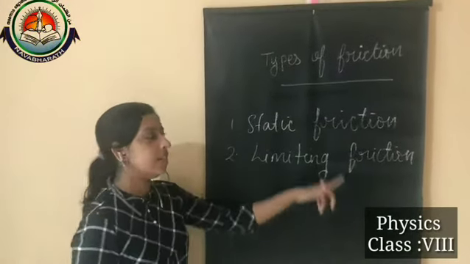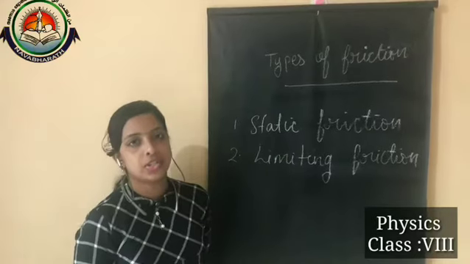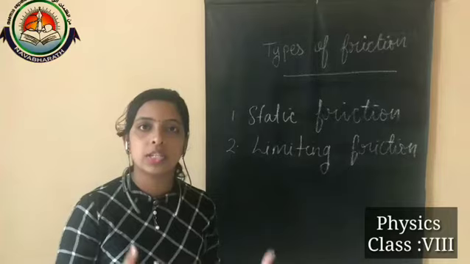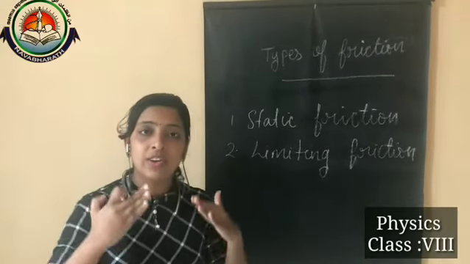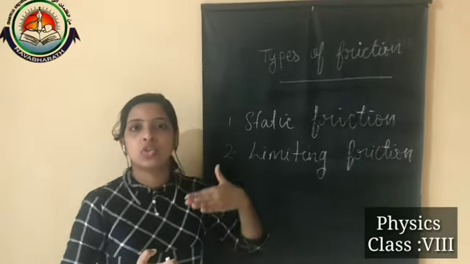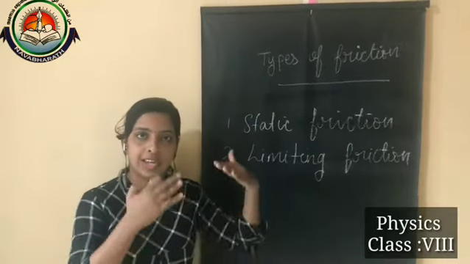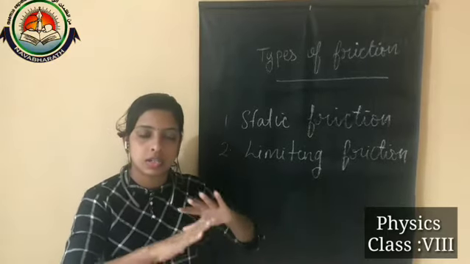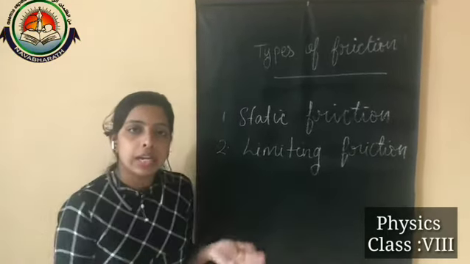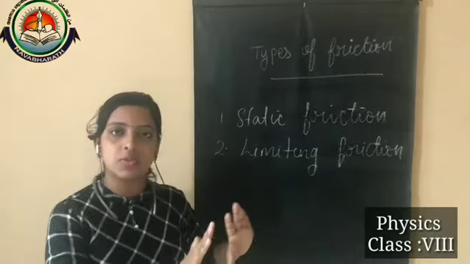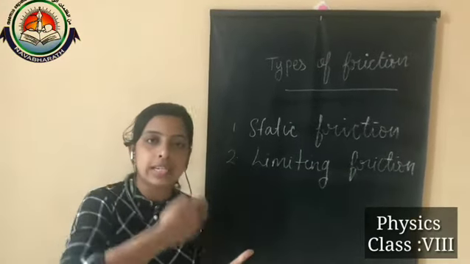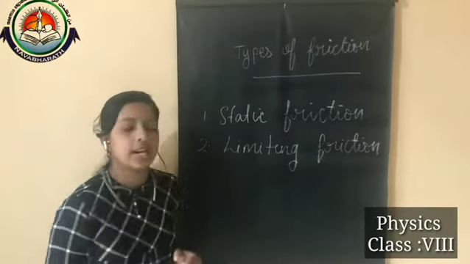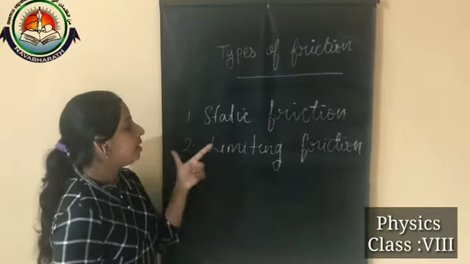That starting position we can consider as limiting friction. In limiting friction, there is a maximum value of static friction. Then what do we mean by limiting friction? Limiting friction is an opposing force which comes into play when one object just starts to move over the surface. It does not mean continuous moving; it is the starting point at which the object begins moving. The object is at the verge of moving, and that we consider as limiting friction.